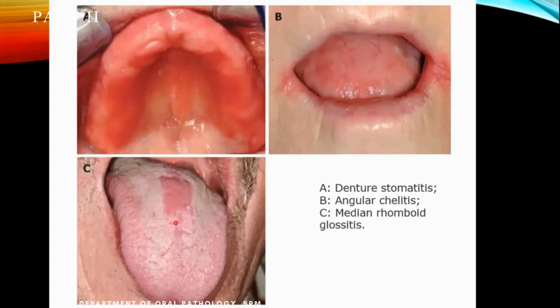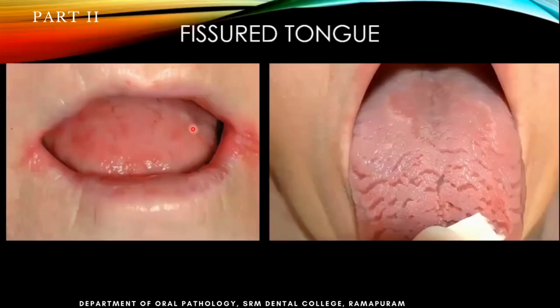This is the tongue where you see a median rhomboid glossitis. Okay, again, it can have candidal infection over there. That's why that part alone is affected. For example, this part goes and touches the palate during swallowing, during eating, or even at rest position, so it will rest in this area. You can see that even those areas will have that kind of lesion. And this is the same patient, the same denture patient, on the left side.